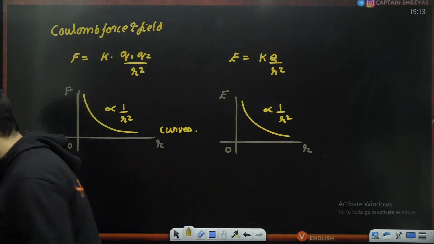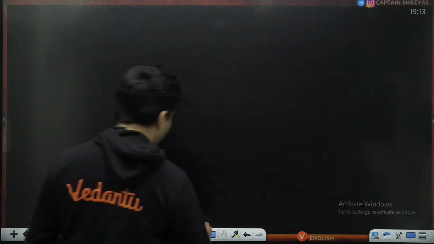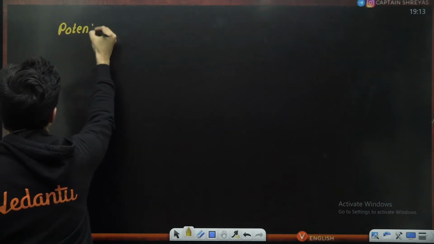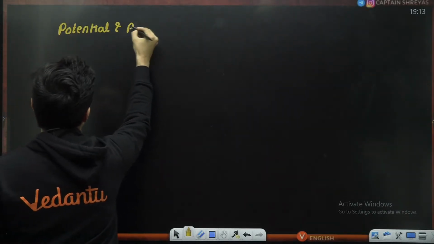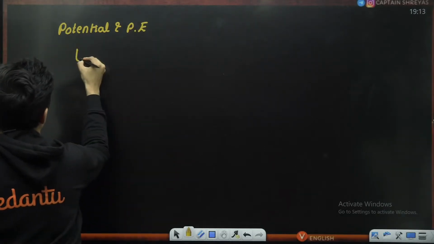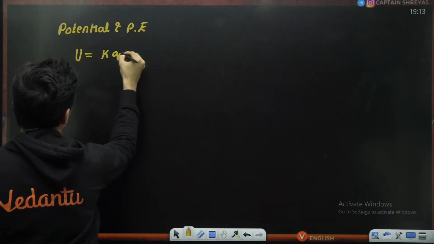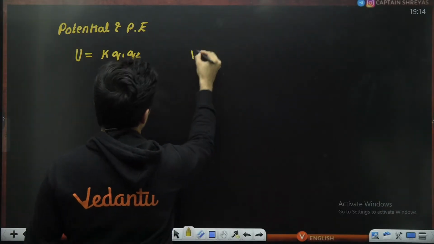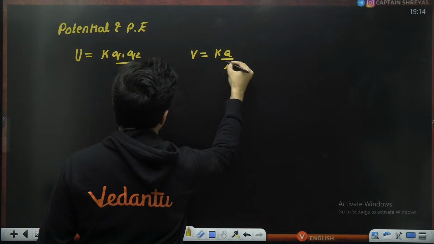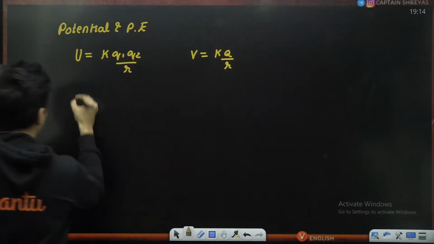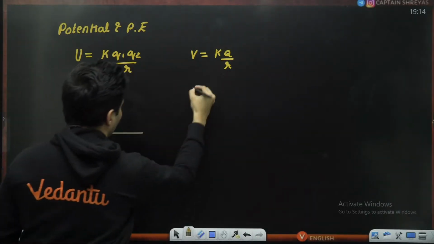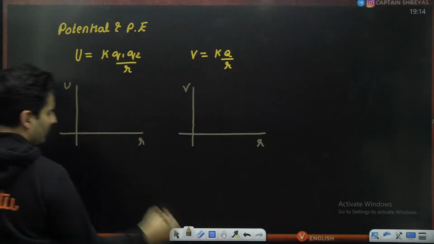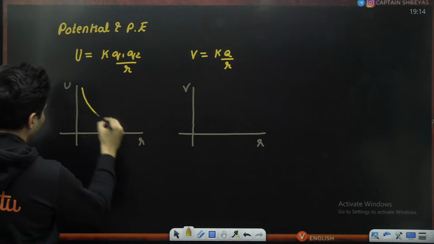Very good. Next important graph is for potential energy and potential. Potential energy is K Q1 Q2 divided by R, and potential is basically KQ divided by R. Both the graphs will look like this.